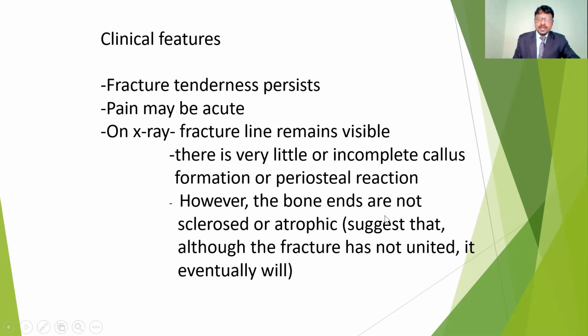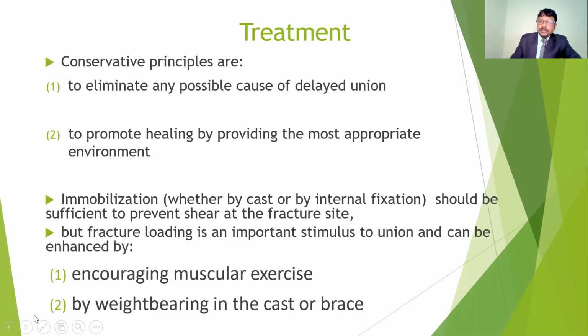However, the bone ends are not sclerosed or atrophic. This suggests that although the fracture has not united, it eventually will. So in case of any atrophy or sclerosis, or decreased blood circulation, if there is no callus formation, it will be called delayed union. So what will be the treatment plan for the delayed union?